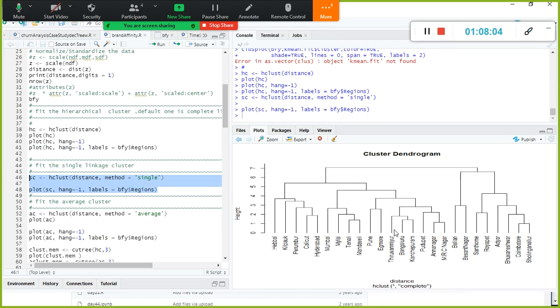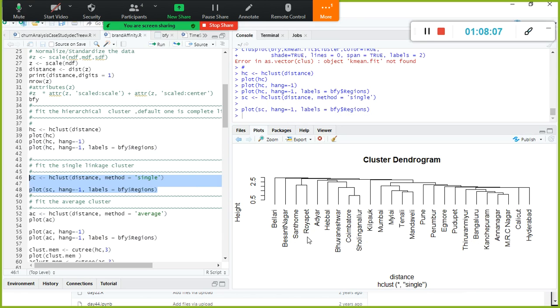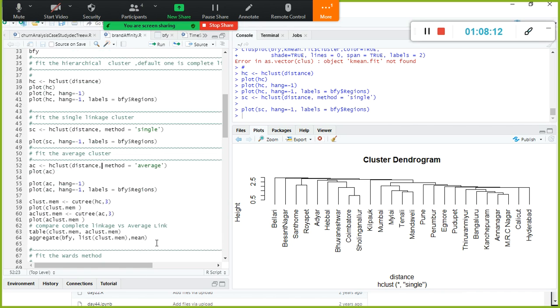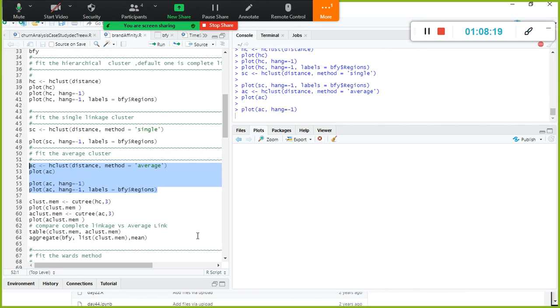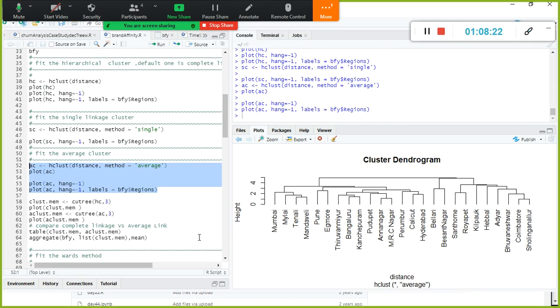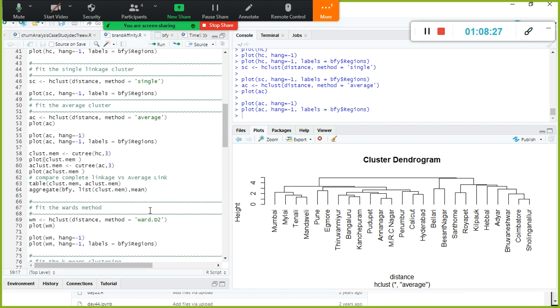Which one should I use? When I use single linkage, it says Rayapet and Santom sales were somewhat closer. And if I use average linkage, let's see what happens. It will be different for different types of linkage within the hierarchical cluster. It groups the data in a different way, but I need to know which type of cluster is better within this hierarchical cluster. Whether agglomerative or top down, or single linkage, which one is better.